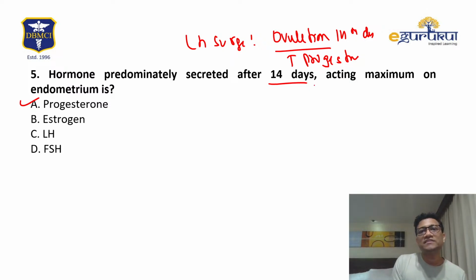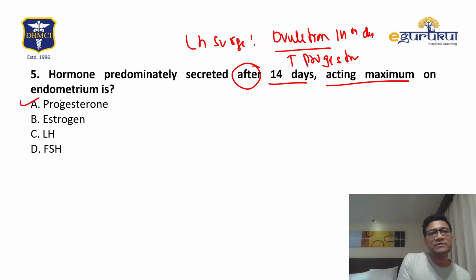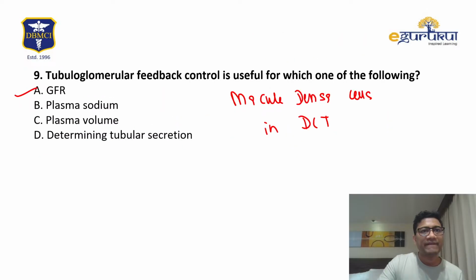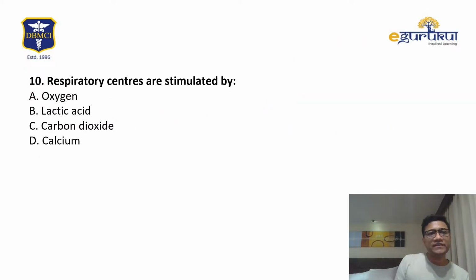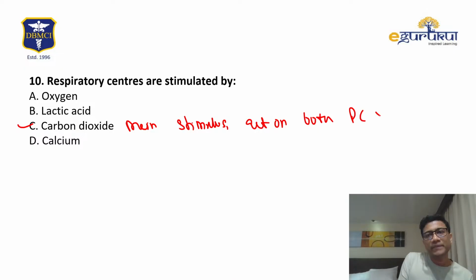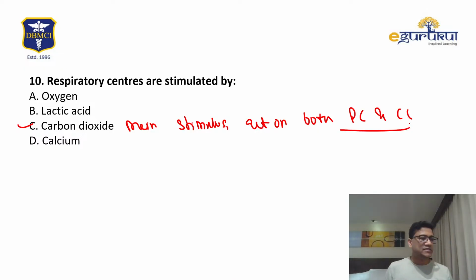See, it's asking secreted after 14 days, acting maximally on the follicle. If after 14, the answer should be LH. Okay, should be LH. Respiratory centers, obviously carbon dioxide is the main stimulus, acting on both PC and CC. Anyone can watch because these questions will be repeated in the FMG exam also.